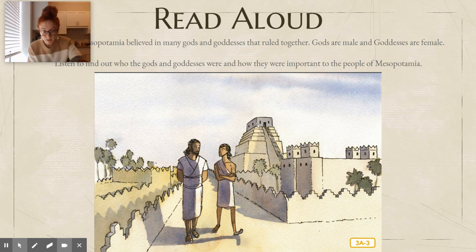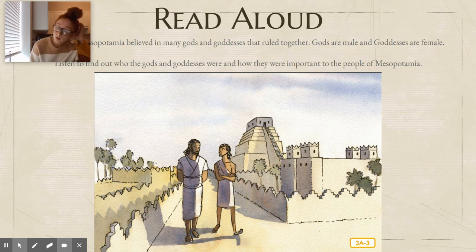So this is the temple on the top of the tall pyramid in the background, okay? Remember, temples were built to honor gods and goddesses, and the priests were the religious leaders who lived in those temples, okay? Yes, my son, replied Wored. The temples are very beautiful, and the priests in charge of our religion make sure the temples stay that way. Remember, religion is a set of beliefs about how the world was started, why things happen in it, and how people should live in it. After all, we want our gods and goddesses to be happy. Why, if the sun god grew angry with us, he might not come up in the sky tomorrow.